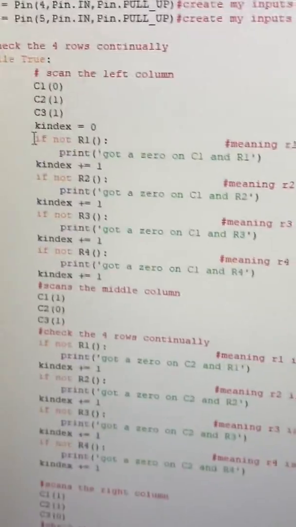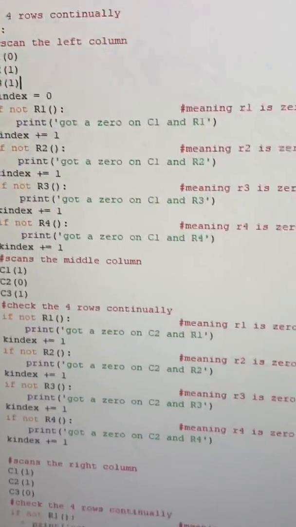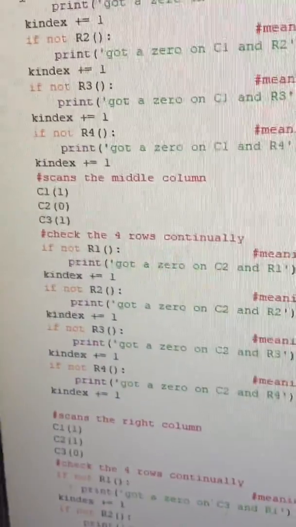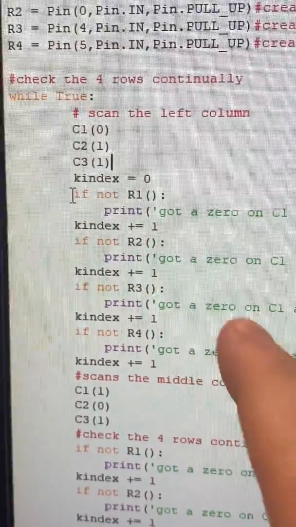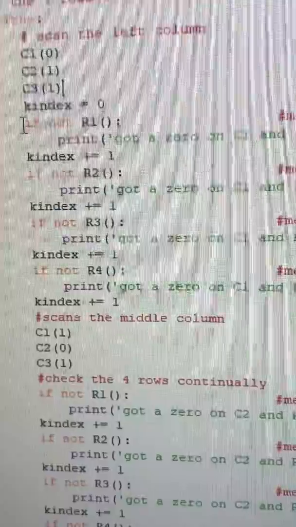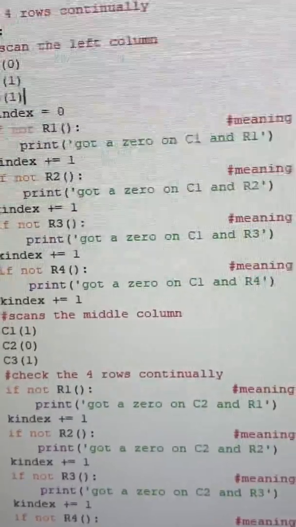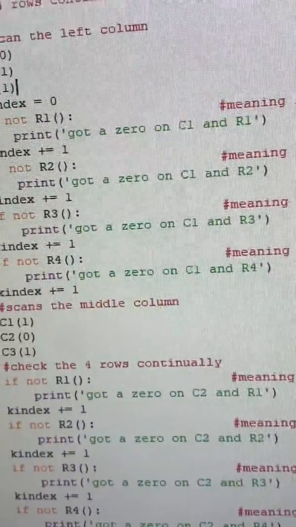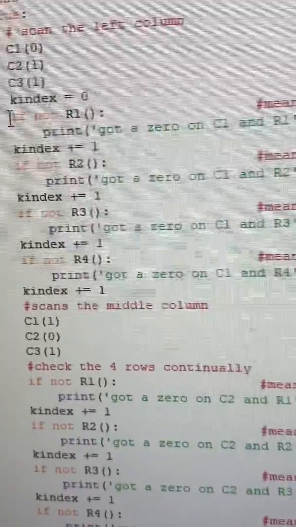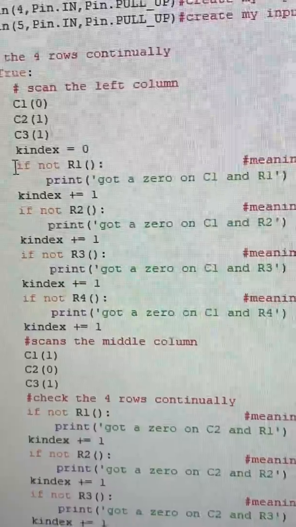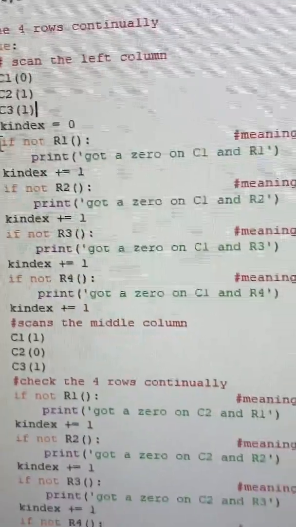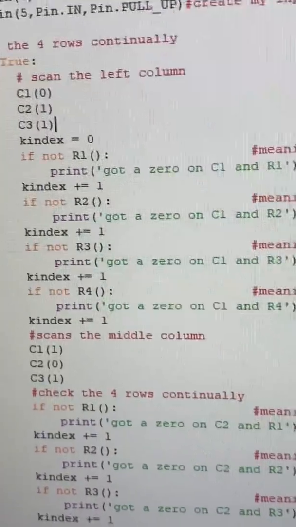So then you have these if not statements. If I were to press, for example, the 1 here, that means it would go to this if not statement, because technically an if not statement means if it's a 0, it's true. So if I press it, it would say you got a 0 on column 1 and R1, because I pressed it on column 1, which is 0, and row 1, which is also a 0, when I press the 1 keypad. And it's the same for the rest.